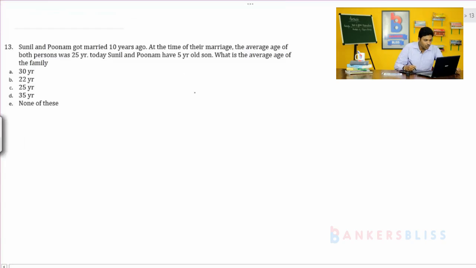So 10 years ago, their average was 25, means Sunil and Poonam's average age was 25. Average means equal. In the introduction class itself I had told you the average means equal. So 10 years back they had an age of 25 and 25.